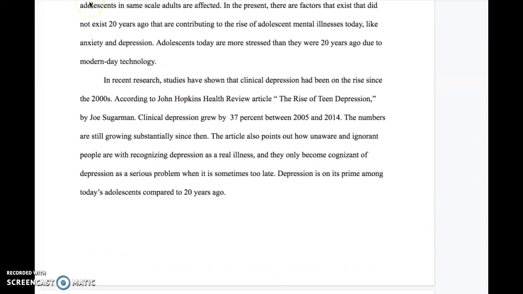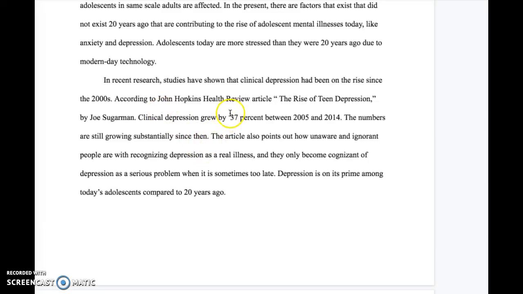All right, Cosmo, when we move on to your body now, this right here, your first paragraph, is a really strong topic sentence. Clinical depression has been on the rise. A few notes about what's going on with the context of your research. One, according to Johns Hopkins' Health Review article, The Rise of Teen Depression by Joe Sugarman, you have another fragment here, and I'm going to challenge you that the next time you do writing like this, fragments will be the grammar topic you need to work on.